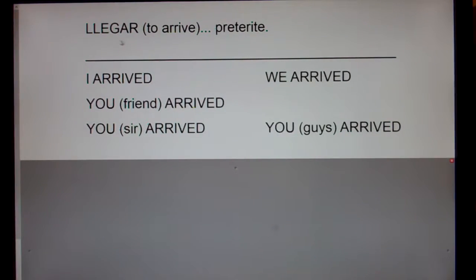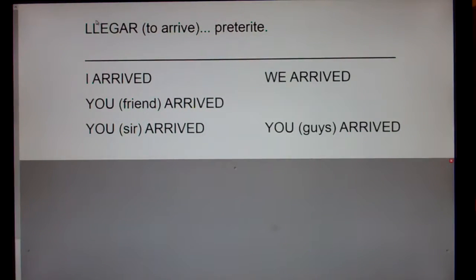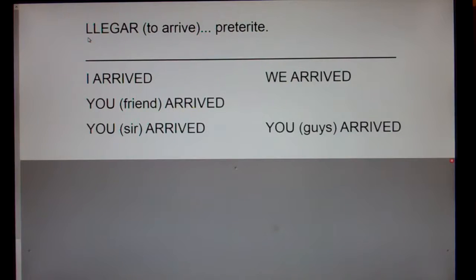Notice that it's pronounced "yegar" and not "legar." In Spanish, the double L is pronounced as a Y, which is why when you ask somebody their name, you say, ¿Cómo te llamas? Even though it's spelled L-L-A-M-A-S, you pronounce it "yamas." ¿Cómo te llamas? Me llamo.